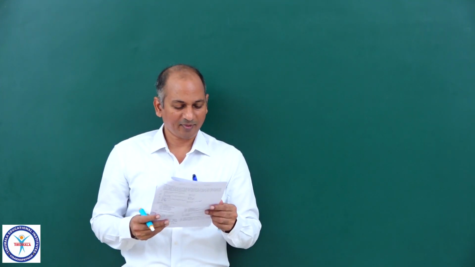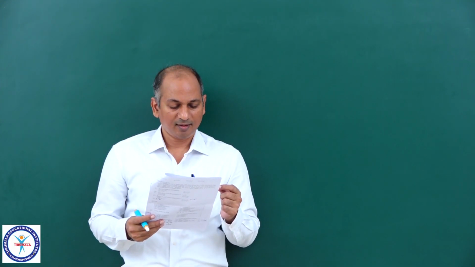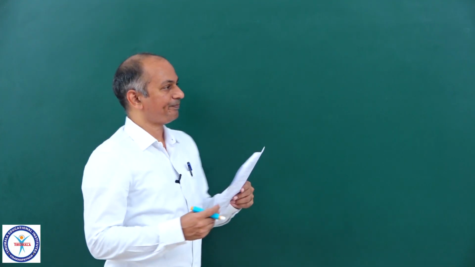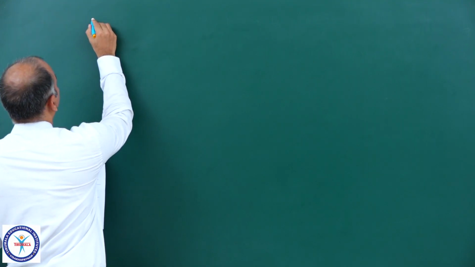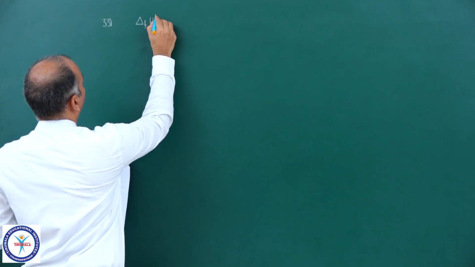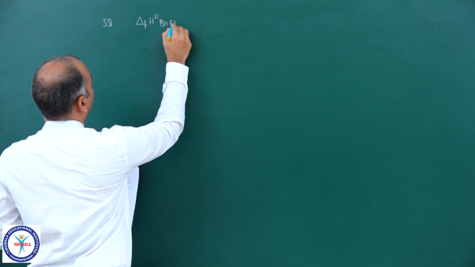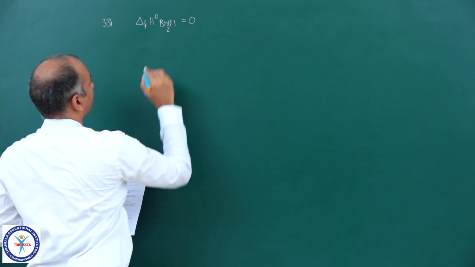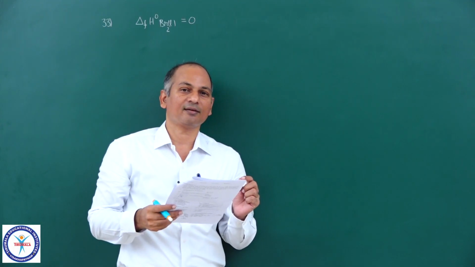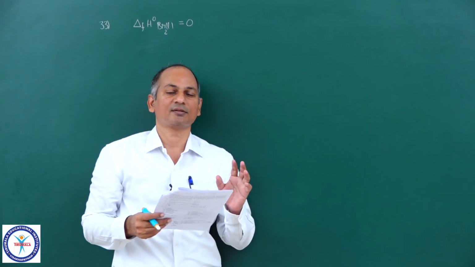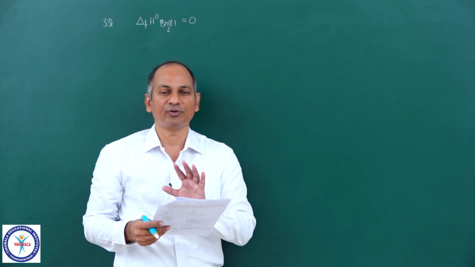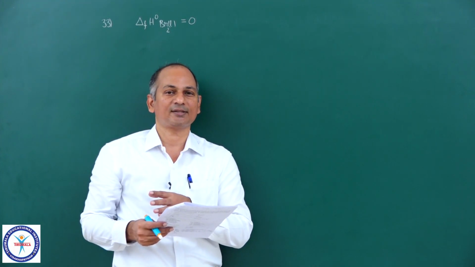Now let us see the 33rd question. Delta f H naught of Br2 liquid is equal to 0. And in statement 2 he defined the standard enthalpy of formation of a substance. It should be in standard state. It should be formed from its constituent elements which are in their standard states.